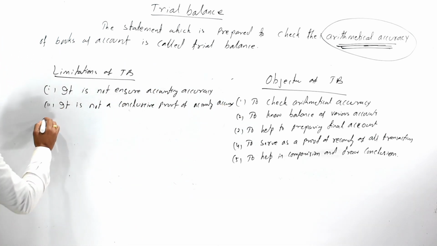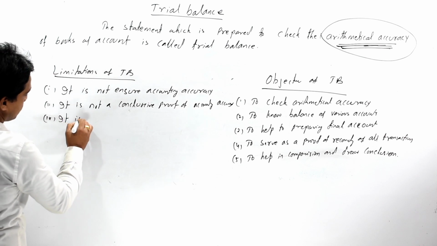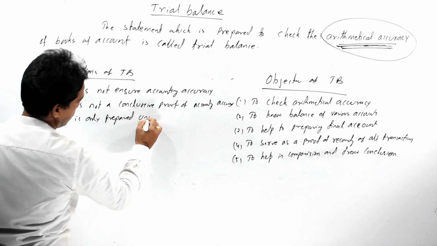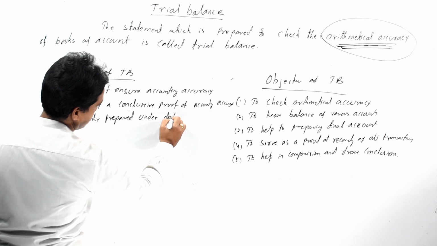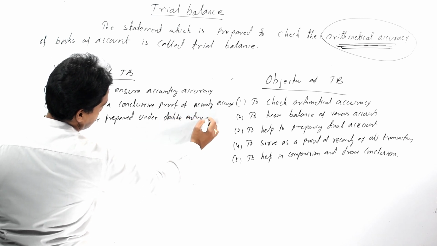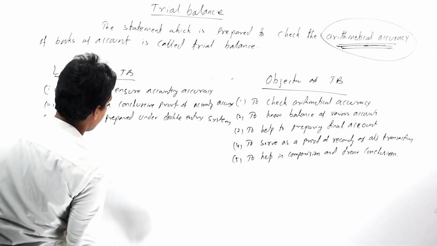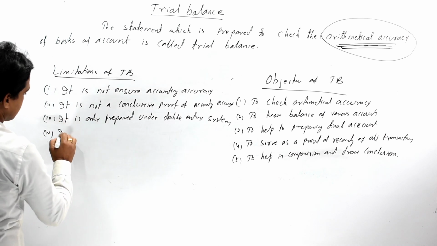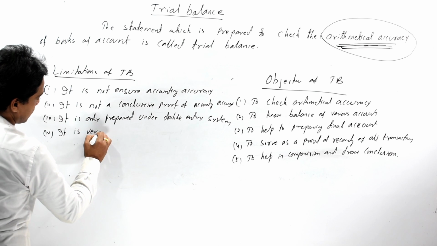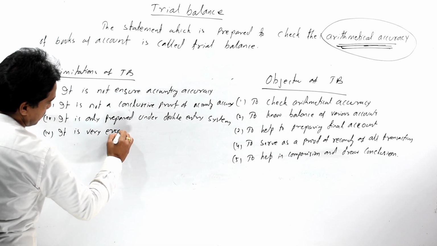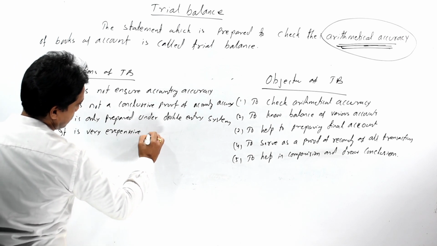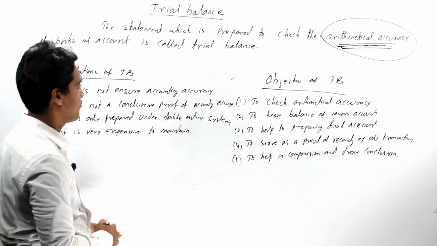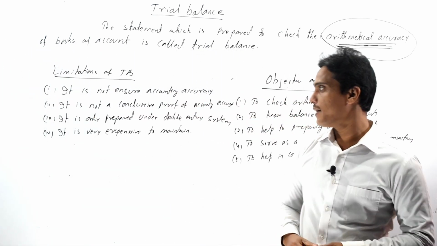Then the third limitation is it is only prepared under double entry system, which is not prepared in case of single entry system, then the next limitation is it is very expensive to maintain. So these are the limitations of our trial balance.